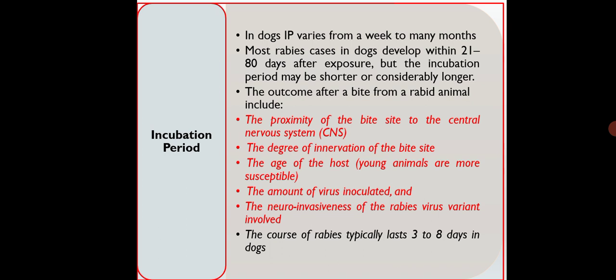The outcome after a bite from a rabid animal depends on the proximity of the bite site to the central nervous system, the degree of innervation of the bite site, the age of the host, the amount of virus inoculated, and also the neuroinvasiveness of the rabies virus variant involved. The course of rabies typically lasts 3 to 8 days in dogs.